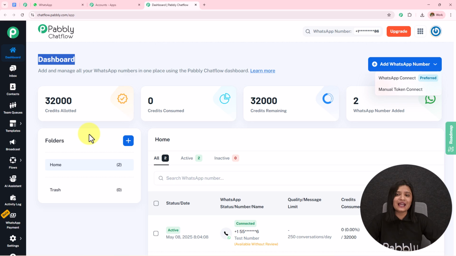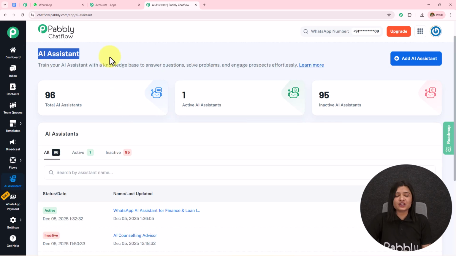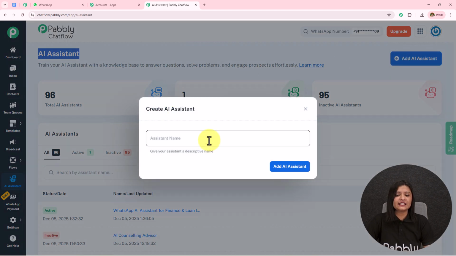Now to create an AI agent, on the left hand side we have this option of AI assistant. We have to open this. Here I have landed on this AI assistant page. You can see the total AI assistants, active AI assistants, and the inactive AI assistants. This active AI assistant is active on some chat. To create a new AI assistant, you simply need to click on this add AI assistant.